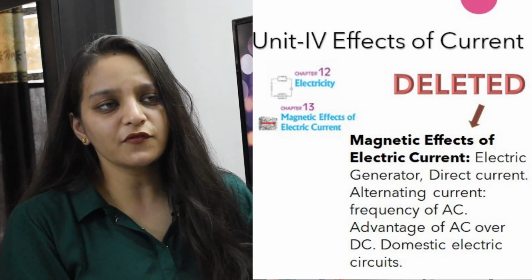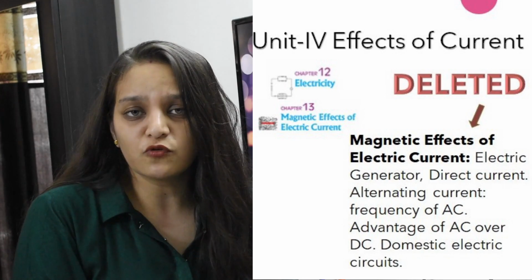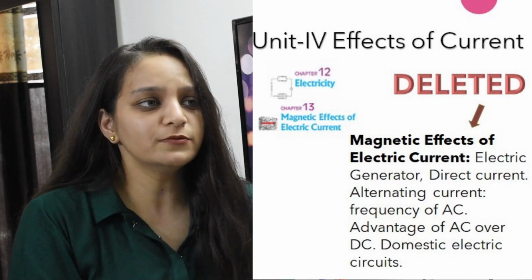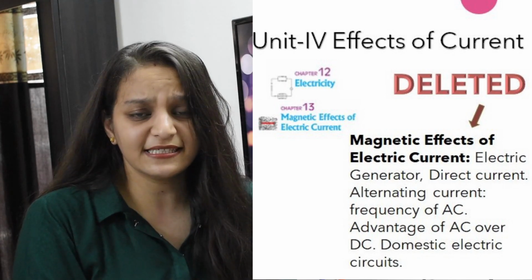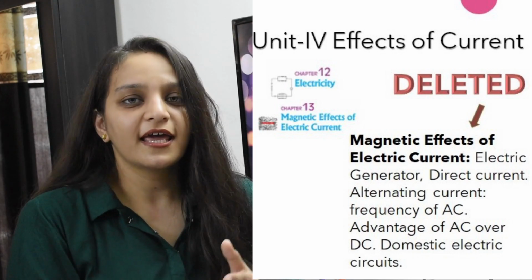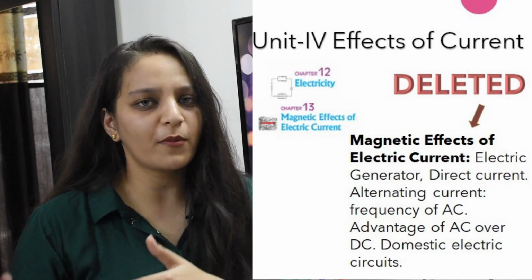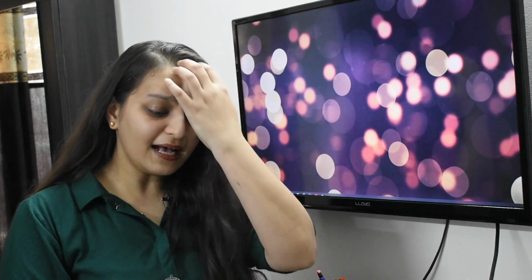So in magnetic effect of current, the topic which are still there are like your Fleming left hand rule, right hand thumb rule, your DC motor, DC current and all, but the topics which are removed are electric generator, AC current, and the conversion of AC into DC, and the last at home appliances. So some of these topics which are deleted I have shown on my screen. And let's move to the last topic.